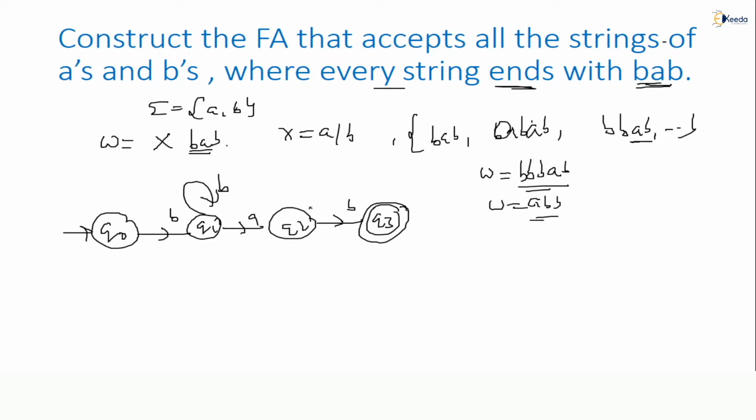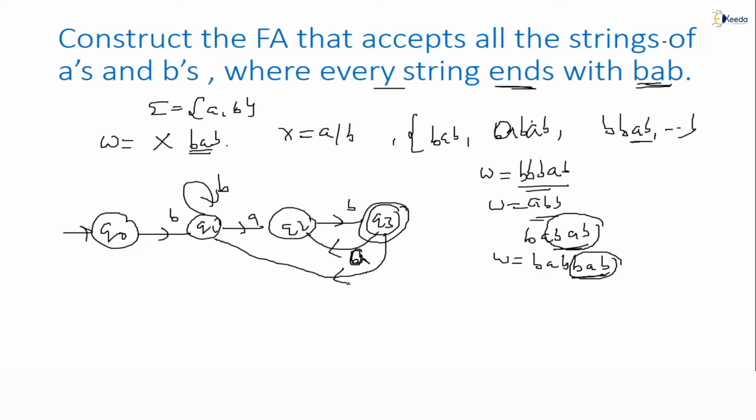Look at this, all of you. So only BAB should be there, right? Suppose BAB has come, and if A comes again, then again B comes. Should it be accepted or not? Still it is ending with BA. So I will send it like this, BA. So for this A, I made it for A. All of you please understand. Now suppose W comes as BAB, and then a second B comes, followed by AB. Now it is still ending with BAB only, right? Now for this B, if it comes, I'll send it to B here.